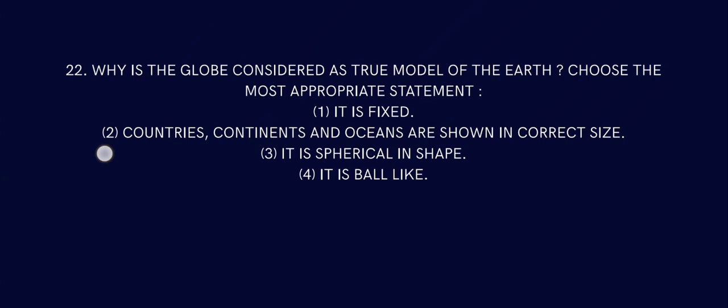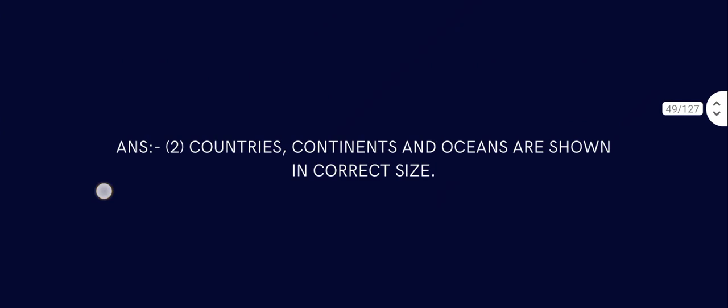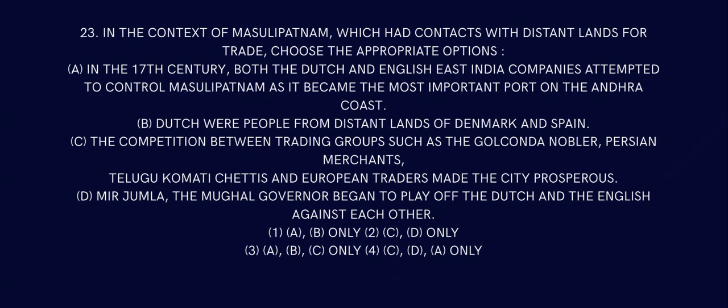Question number 23. In the context of Masulipatam, which had contacts with distant lands for trade, choose the appropriate option. In the 17th century, both the Dutch and English East India companies attempted to control Masulipatam as it became the most important port on the Andhra coast.